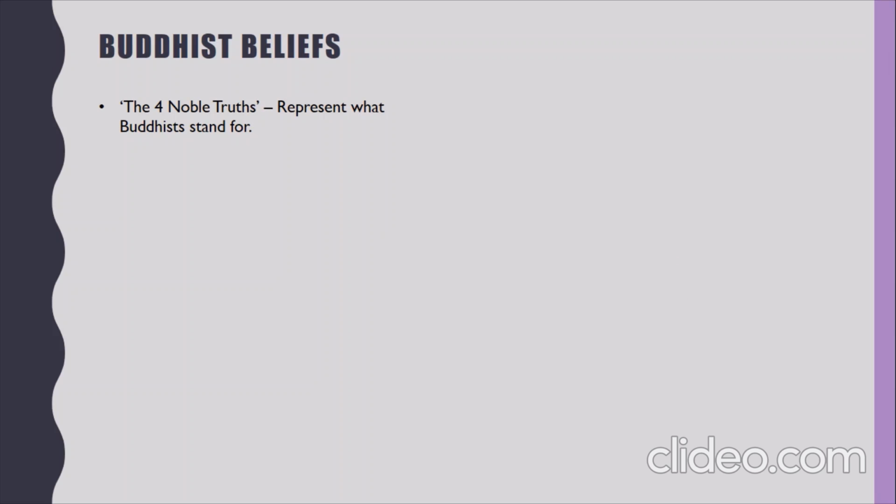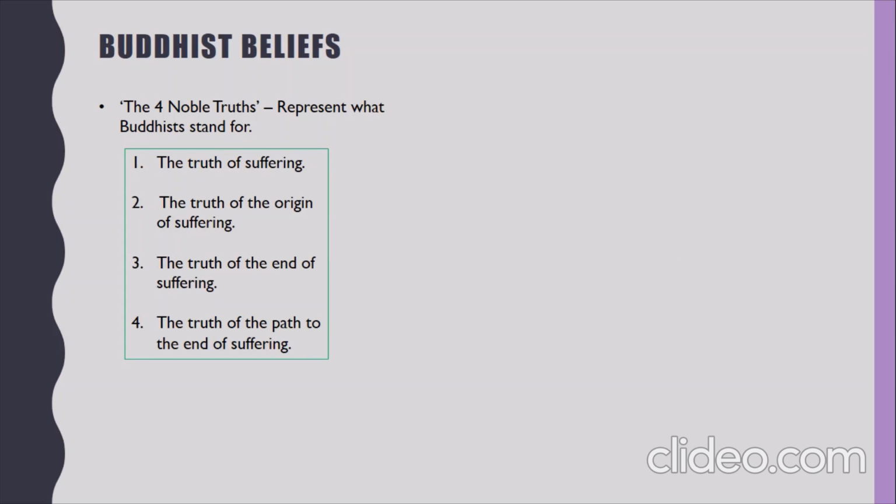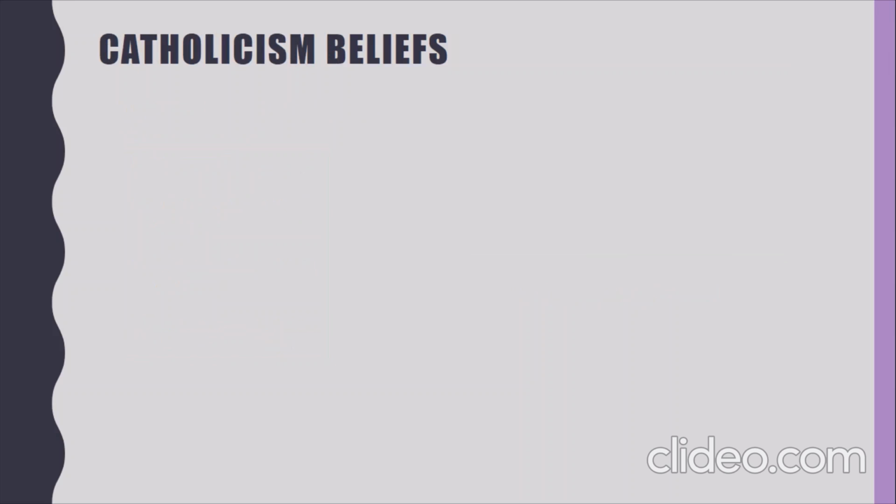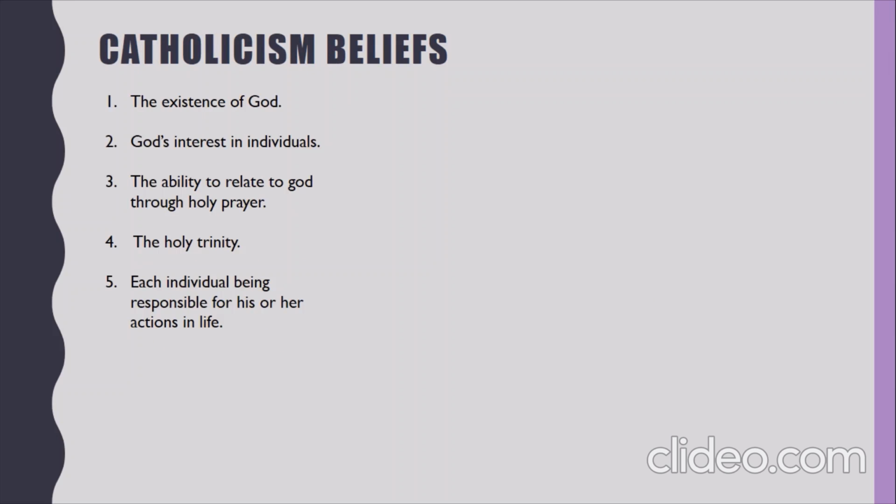These Four Noble Truths are 1. The truth of suffering, 2. The truth of the origin of suffering, 3. The truth of the end of suffering, and 4. The truth of the path to the end of suffering. These basically mean that suffering exists, has a cause, has an end, and is possible to get away from. Getting away from suffering is seen as getting off the eight-spoke wheel, which is a Buddhist symbol for the eightfold path of mindfulness.